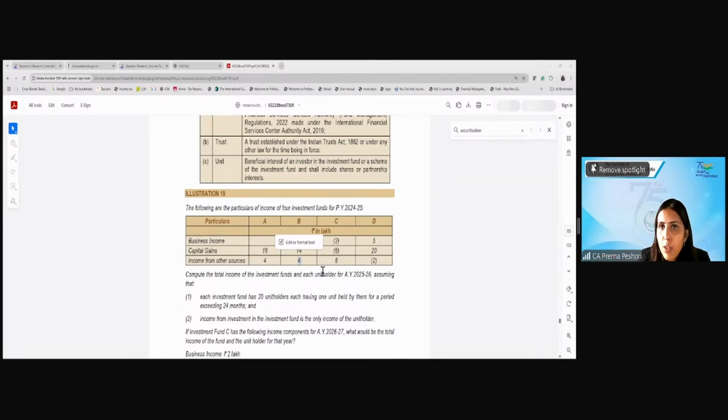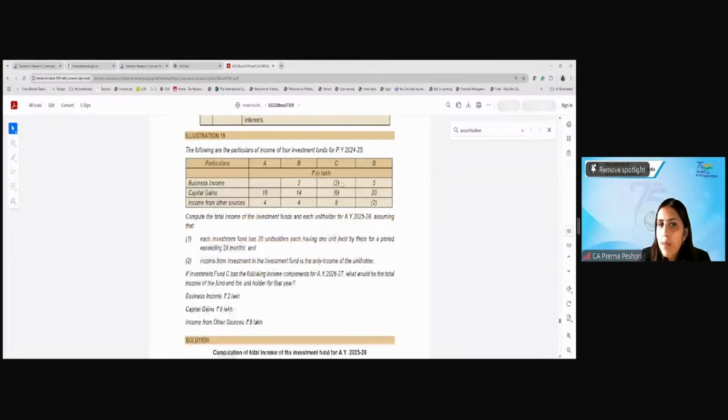The 6 lakh which is there, can we set it off against the 8 lakh? No, right? But even for this 2 lakh, can this business loss of 2 lakh be set off against the 8 lakh?